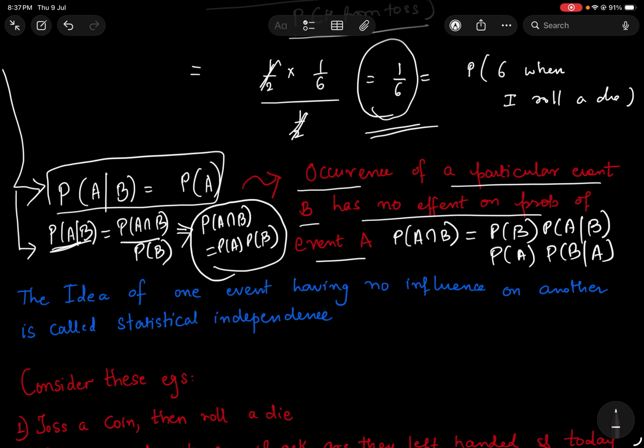And in that case, I have to find this particular probability, and that may become very difficult to calculate in many cases. Hence, this independence condition simplifies the intersection probability to a large extent.